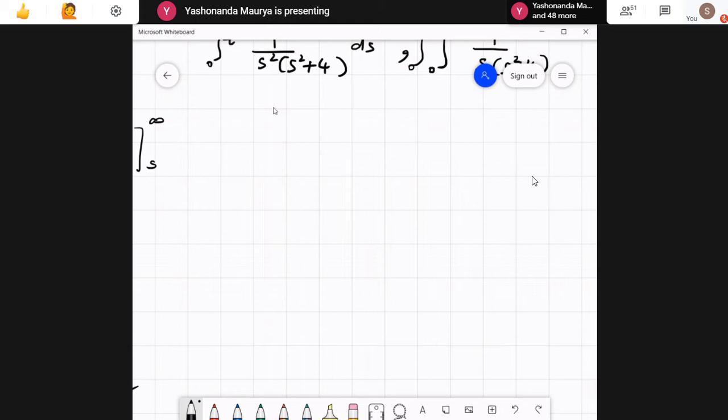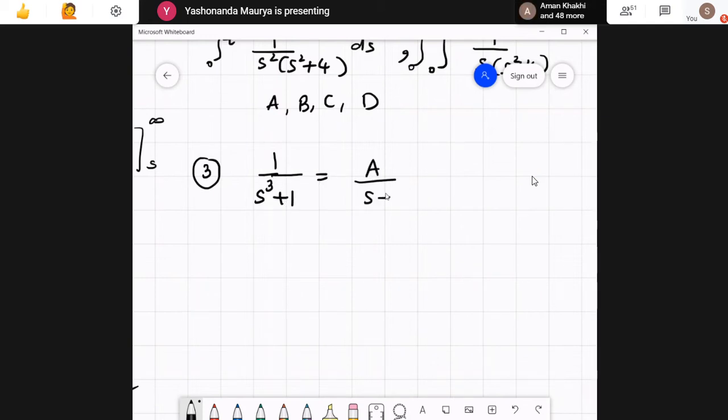So the answers that we get here are A, B, C and D. Okay, now the next one, the third question that was there for 1 mark was finding, what was given over there is 1 upon s cube plus 1 is equal to a upon s plus 1 plus bs plus c divided by, these are the partial fractions. So what was expected is you should be getting the values of a, b and c.